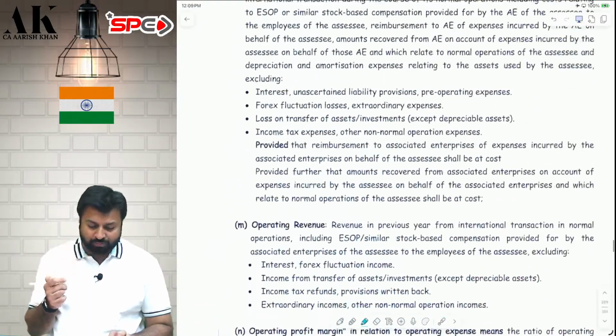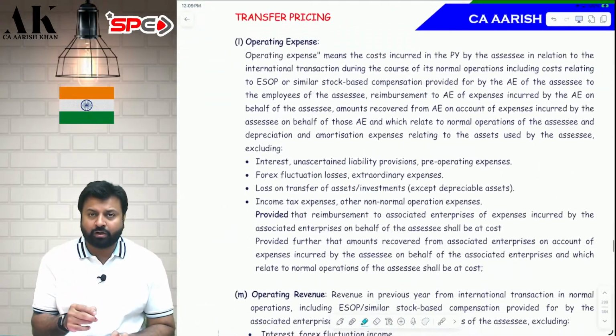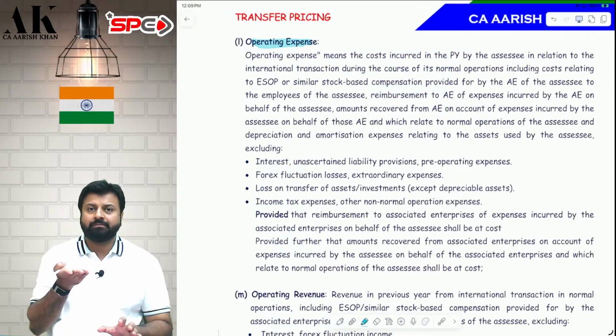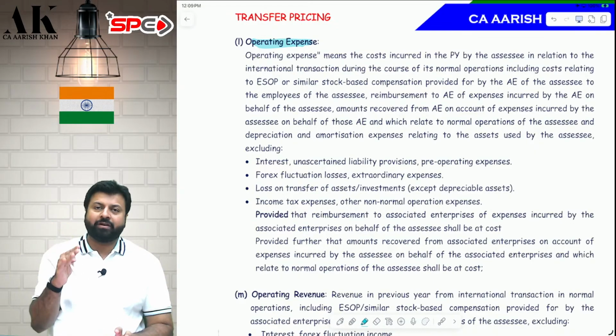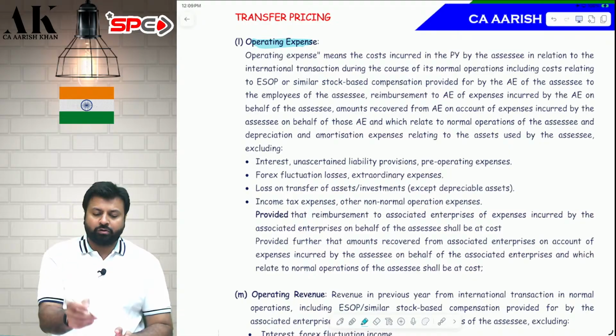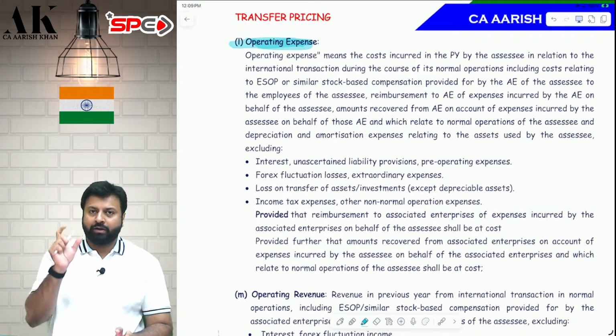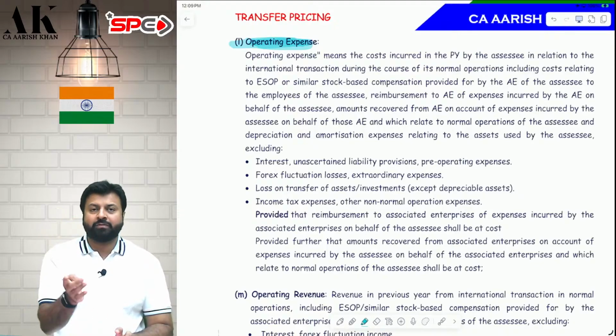Sir, what is OP upon OC, sir? For that, you need to find out what it is. Operating expense is your denominator, okay? And your numerator is operating profit. So from the revenue, you have to reduce the expense, and you will get your profit. Whatever is your revenue, from that you reduce your expense, you will get your profit.